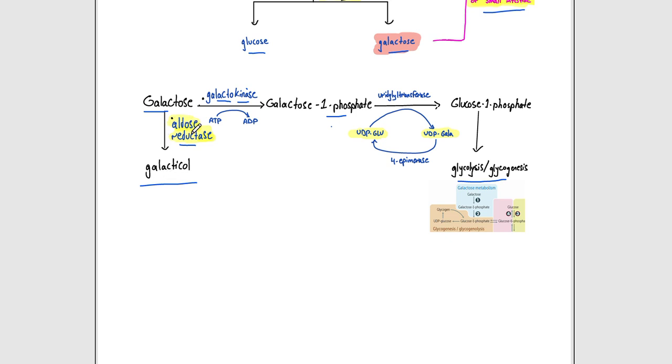They are going to use the aldose reductase enzyme, which converts the galactose into the galacticol via aldose reductase, and it will not be further metabolized. It will stop here, at the galacticol.